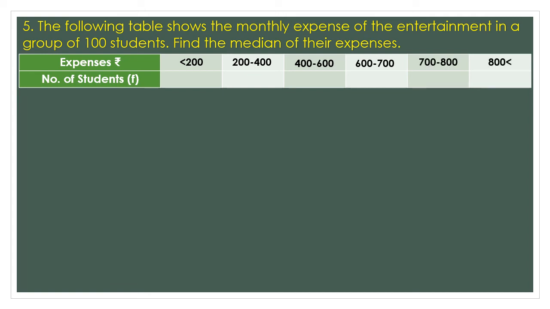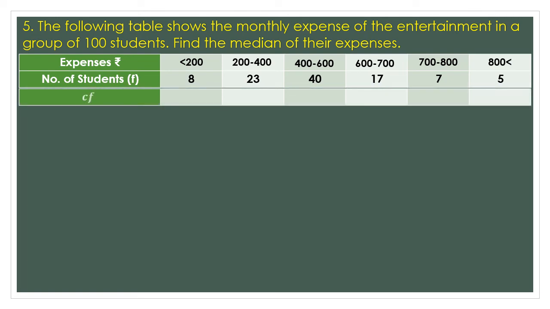That means we don't actually need to convert this class into anything. This is an open-ended class where the first and the last value has no limit, and between the values are given in the classes. The frequency is already there, as you can see. So no need to convert anything, just start with the cumulative frequency already. The CF will be 8 plus 23, 31, 71, 88, 95, 100. Okay, so let's start with the median class.